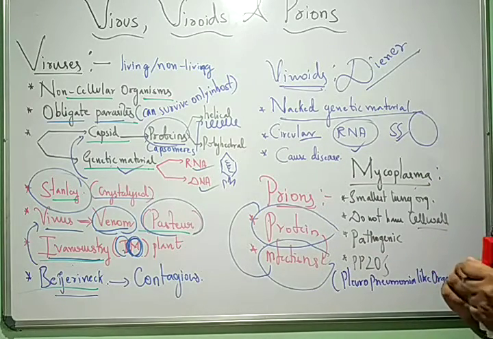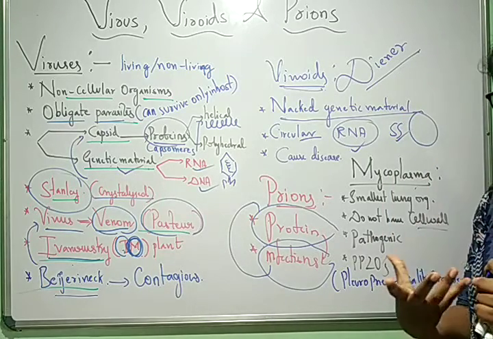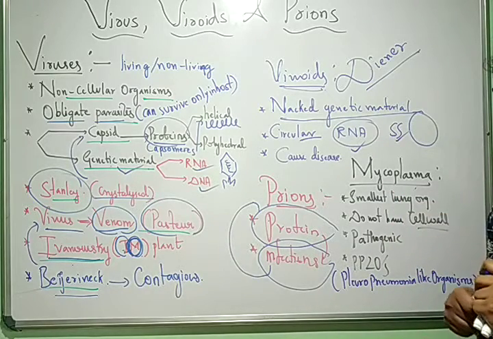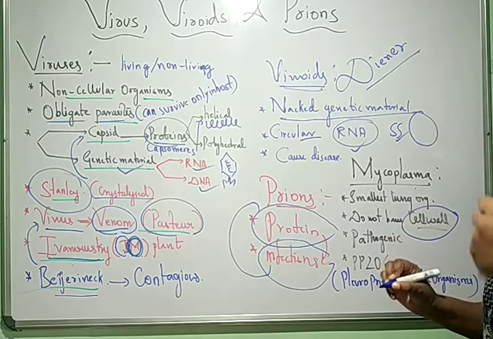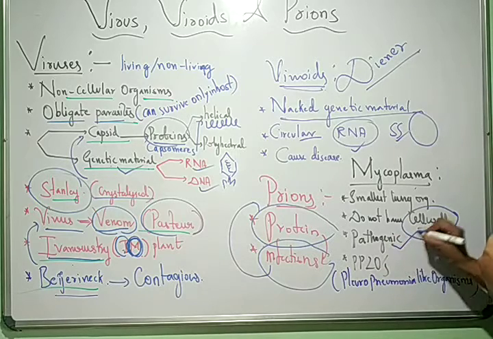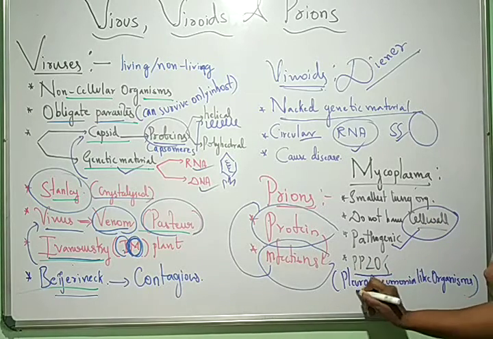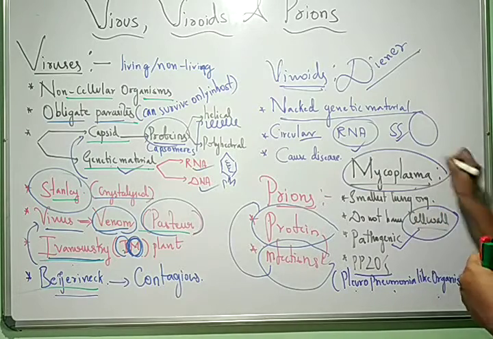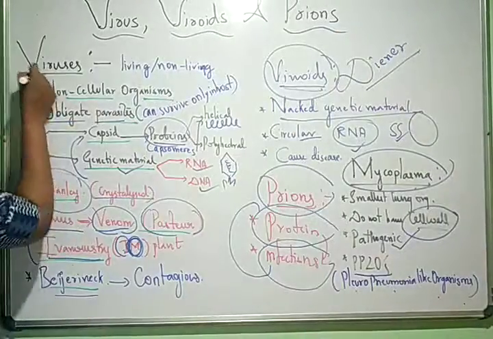If someone asks you which is the smallest organism? We can say bacteria, but mycoplasma is also smaller than bacteria, but the difference is they don't have a cell wall, whereas bacteria consist of cell walls. They are pathogenic, meaning they cause diseases in plants as well as animals, and they are called PPLO, that is pleuropneumonia like organism. So this is about mycoplasma, prions, viroids and our virus.